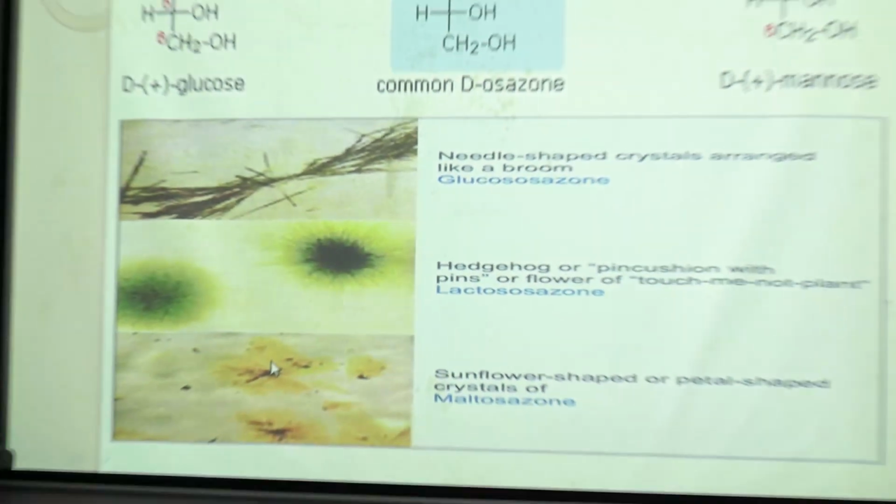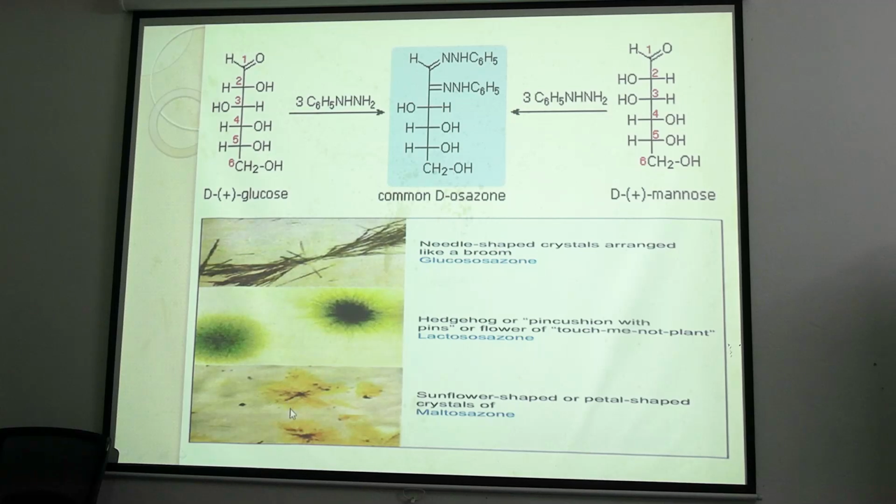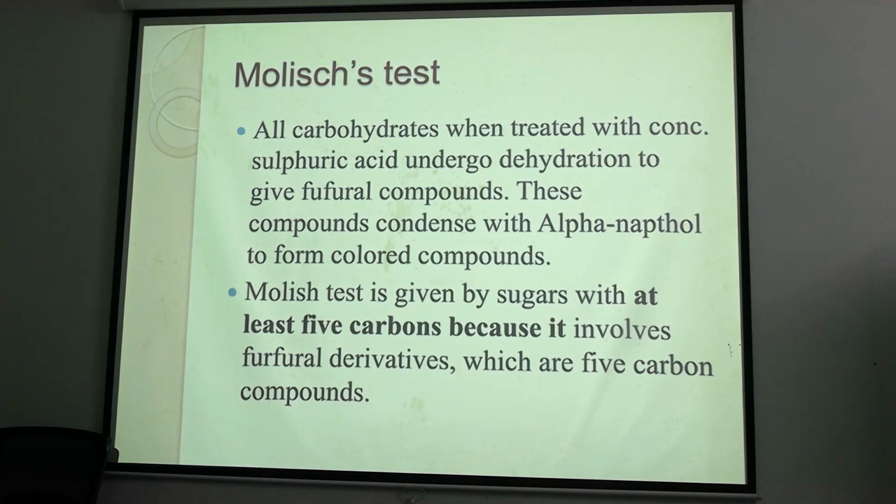In case of lactose, we will get a cotton ball or powder puff-like crystal. In case of maltose, we will get sunflower-shaped or petal-shaped crystals. Okay. So these crystals we can see in microscopes, and from these crystals we can differentiate different carbohydrates from a solution. Now we will go through a few basic tests to identify an unknown carbohydrate molecule or unknown substance given.